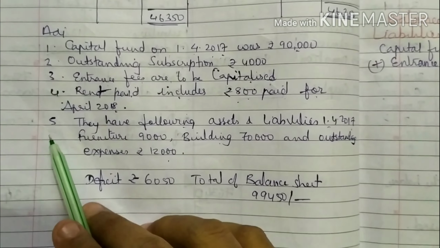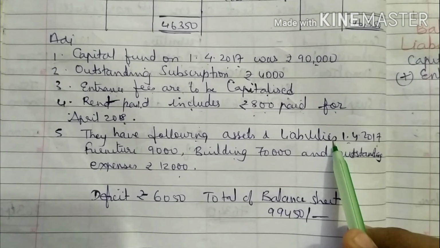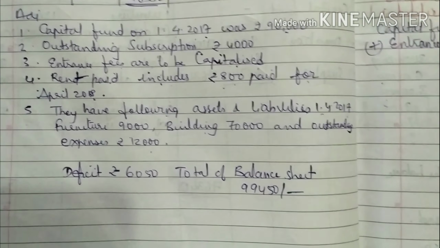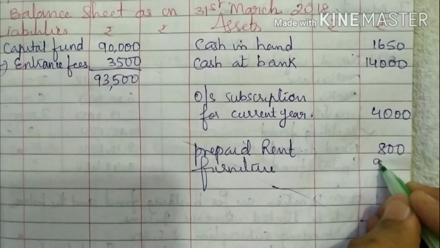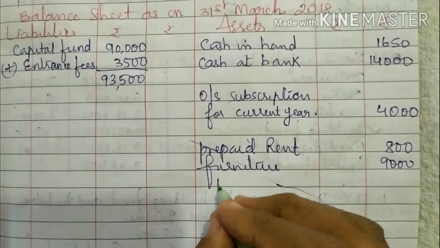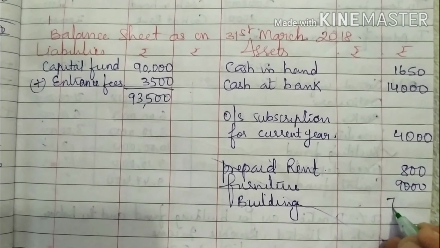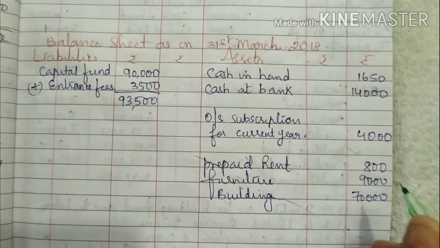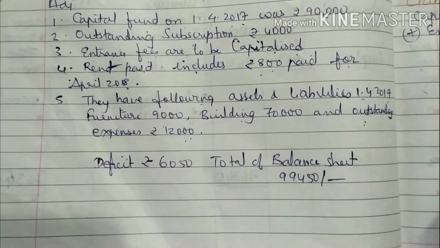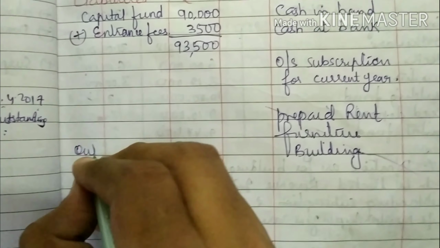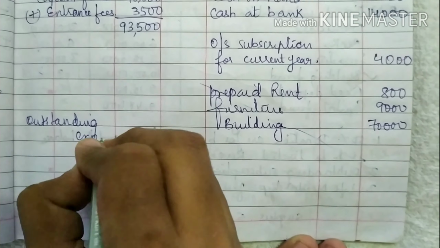Then we have the last and final adjustment. They have the following assets and liabilities: furniture, which is an asset, is 9,000, building is 70,000, and outstanding expenses, it's a liability, write in liability, outstanding expenses 12,000.